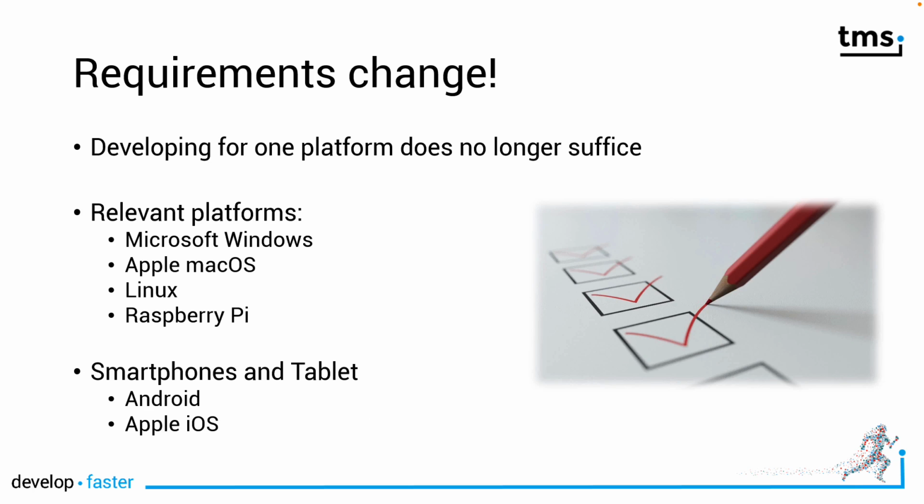However, the requirements changed. Developing for one platform is no longer enough. You need to not only develop for Windows, you also need to supply macOS solutions, Linux, and sometimes even for the Raspberry Pi, because Raspberry Pi is the platform that makes accessories like temperature measurement and monitoring other devices easy because it is so close to hardware. You can even think of the Raspberry Pi as a mini PLC. And of course, you should not forget the smartphone and tablet market, Android and Apple iOS dominating those. With Delphi, you can supply solutions for all of those.